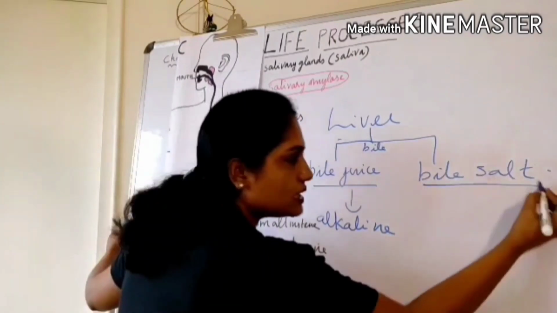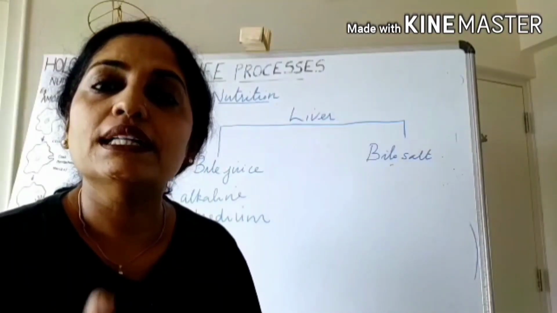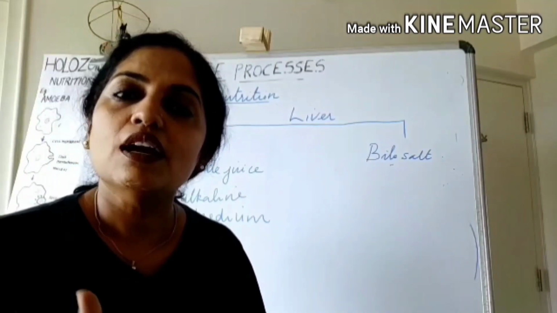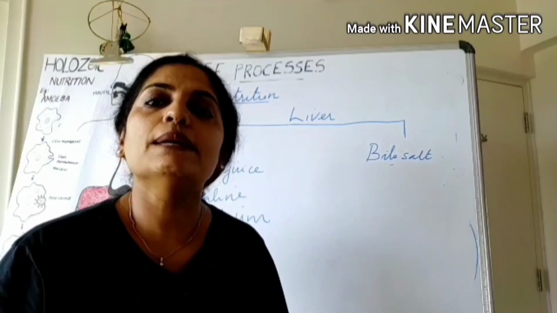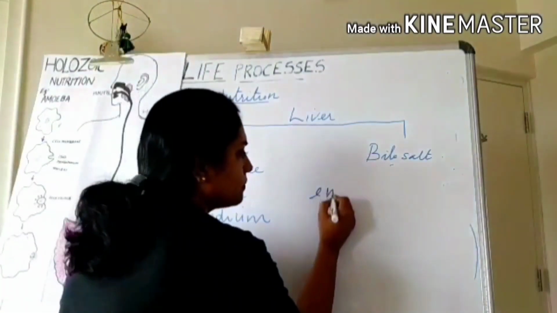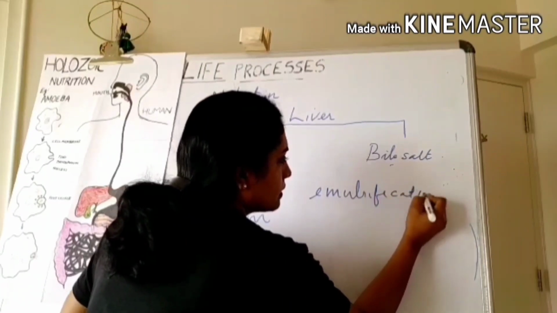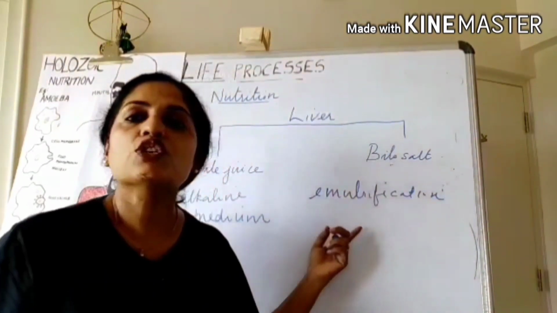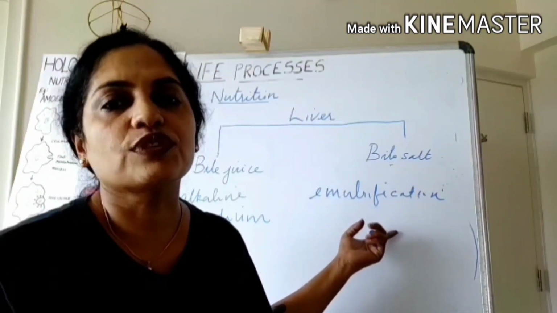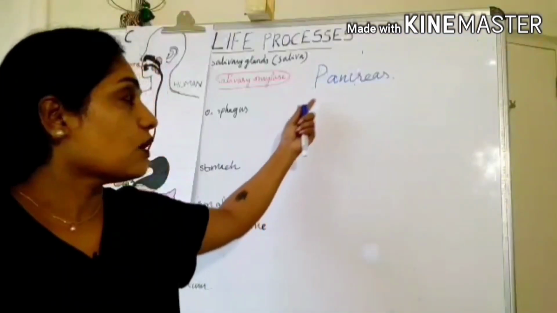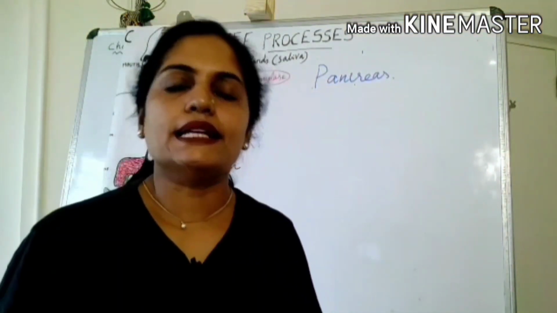And the bile salt, what is the function of bile salt? These bile salts help in the breakdown of bigger fat globules into smaller ones. That process is called emulsification. Emulsification of fat helps in the easier digestion of the fat further. The accessory organ is the pancreas. The pancreas produces pancreatic enzymes.